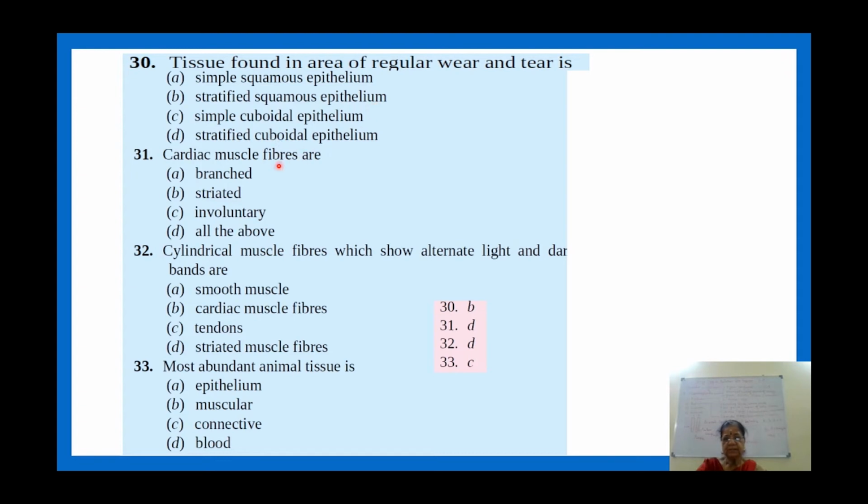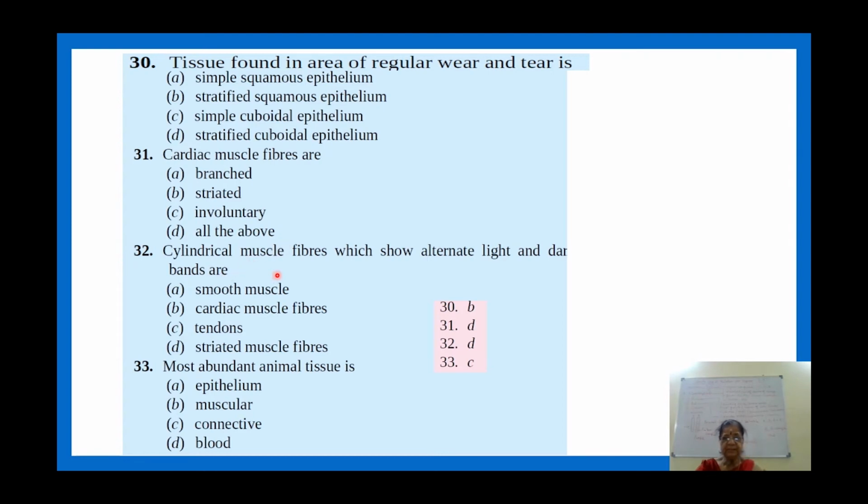Okay. Then cardiac muscle fibers are branched, striated, involuntary, all the above. Cardiac muscle will have branching, it has striations, and it is an involuntary muscle. So the answer is all the above. I hope you understand.